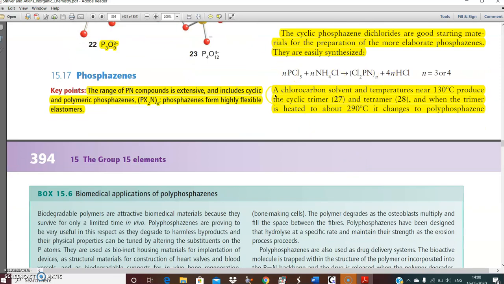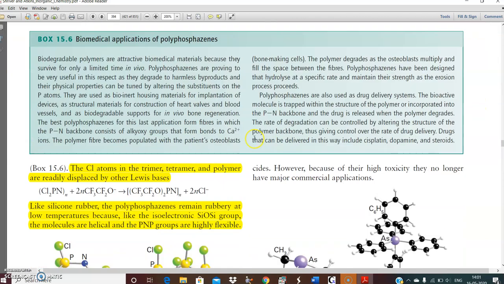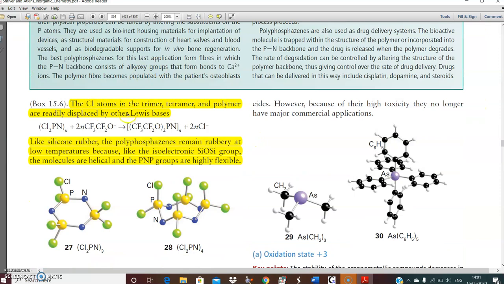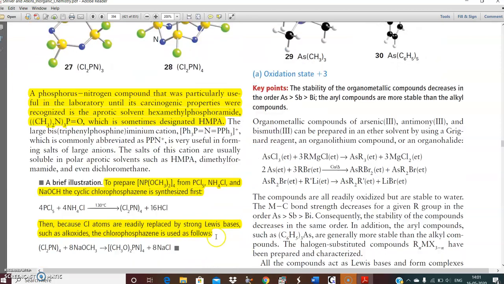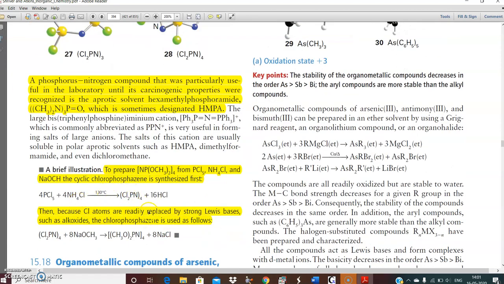It is a chlorocarbon solvent, and the temperatures are near about 130 degrees centigrade for the cyclic trimer and tetramer. And when the trimer is heated to about 290 degrees centigrade, it changes to polyphosphazenes. This is needed as far as the exam is concerned. Tri and poly. Tri, tetra. A phosphorus nitrogen compound that was particularly useful in the laboratory until its carcinogenic properties were recognized is the aprotic solvent hexamethylphosphoramide. But this is carcinogenic in nature, that's why its use is minimized. These are some methods of preparation of phosphazenes.